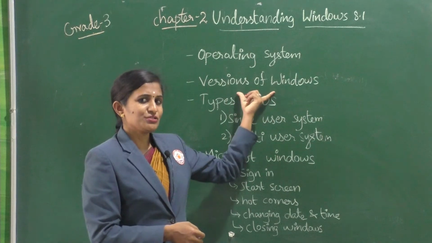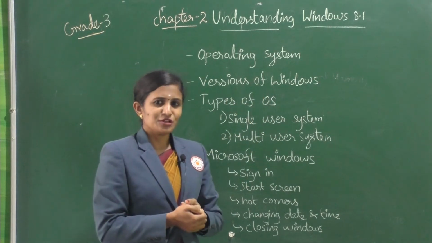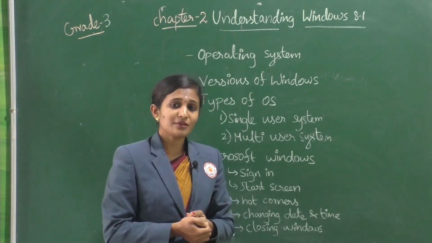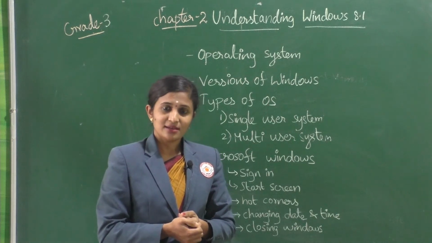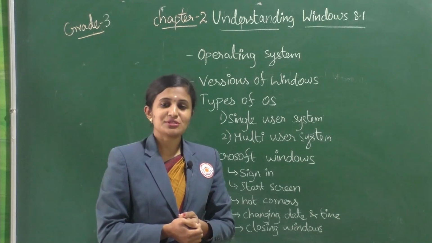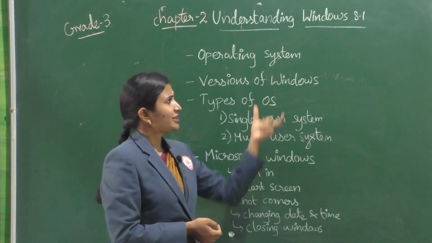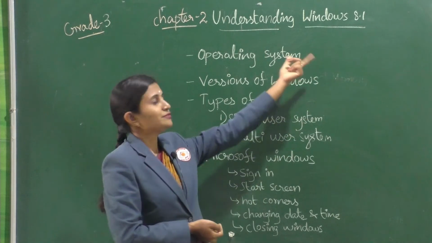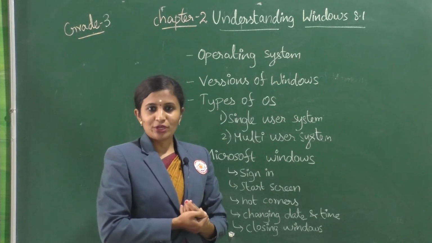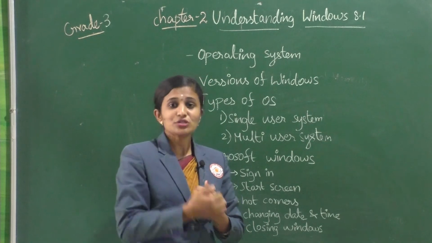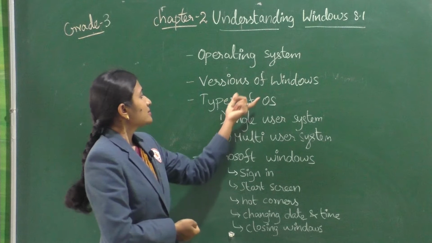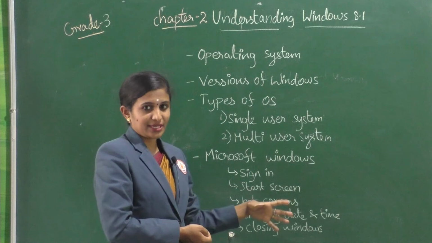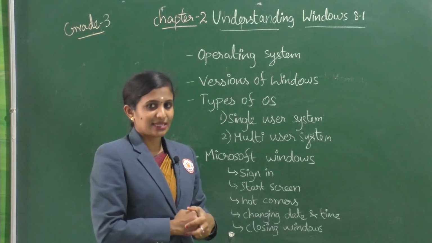And we saw the versions of Windows, right? We saw some versions: Windows 98, 95, Windows 2000 and Windows XP, Windows Vista and Windows 7, Windows 7 Professional, and finally we saw Windows 8. Up to Windows 10 we are using, but our chapter is on Windows 8.1. These are all the types we did in Windows 8, right? All this we discussed in the interactive class.